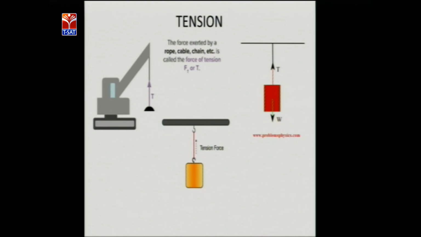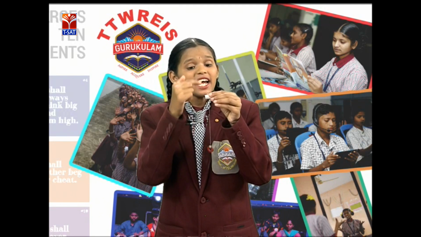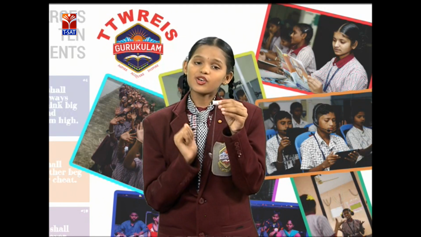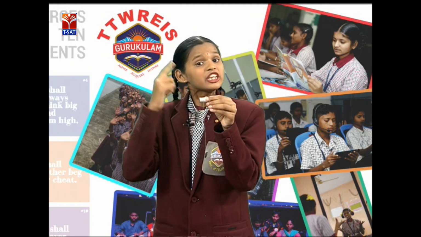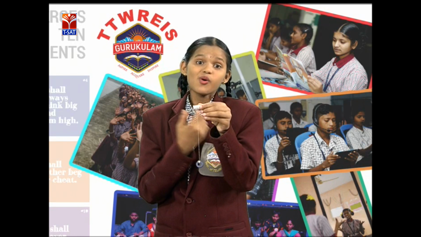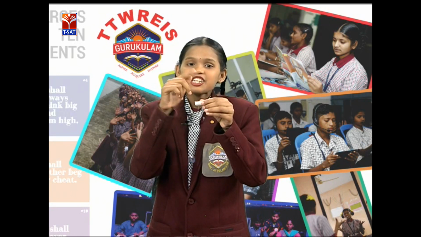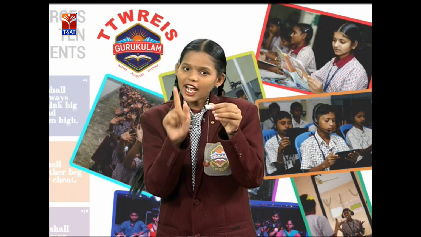And next one is tension. Take a stone tied with a string. The free end is tied to a rod. Note what forces are acting on the stone. You can assume that by magic the string is broken. What will happen? The stone falls down due to the gravitational pull of the earth.